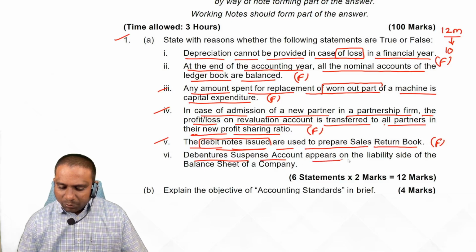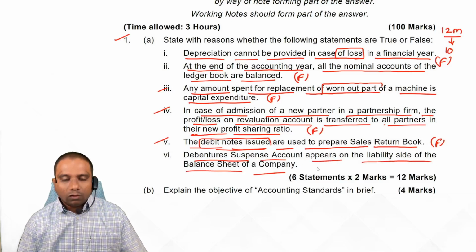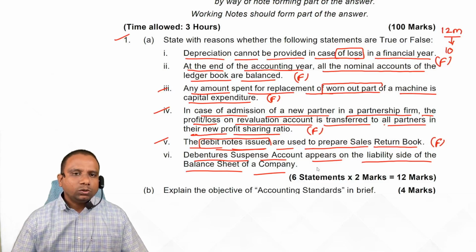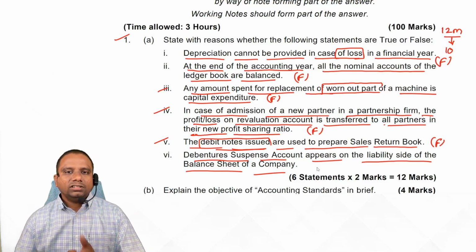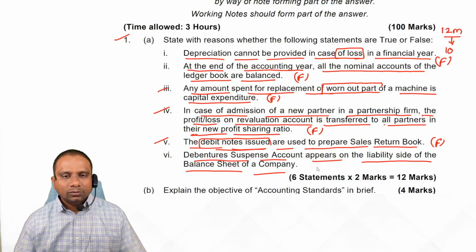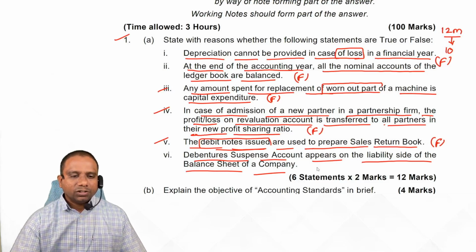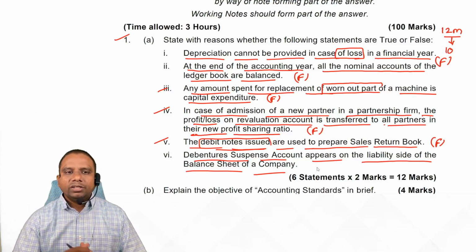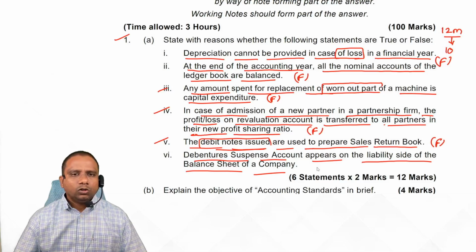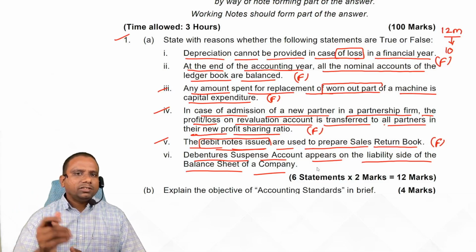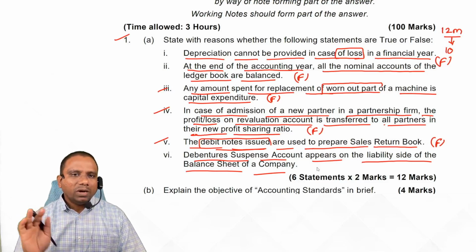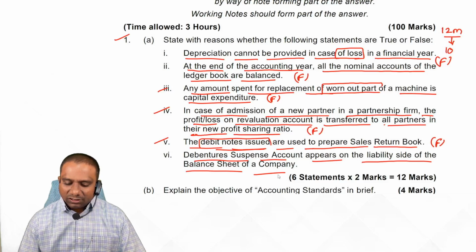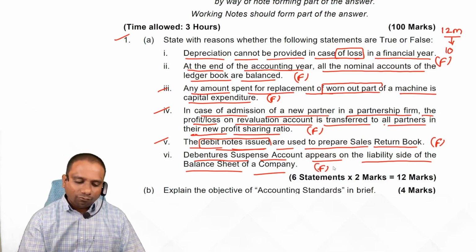Debenture suspense account appears on the liability side of the balance sheet of a company. See, when debentures are issued as collateral security, generally we have two methods. One, we can record the entry, or else we need not write the entry. Suppose you follow the method of recording an entry for issue of debentures as collateral security, then what is the entry we record? Debenture suspense account debit to debentures account. Debenture suspense account is showing a debit balance, so we take this to the asset side of the balance sheet. But here they said liability side of the balance sheet. So the given statement is false, students.